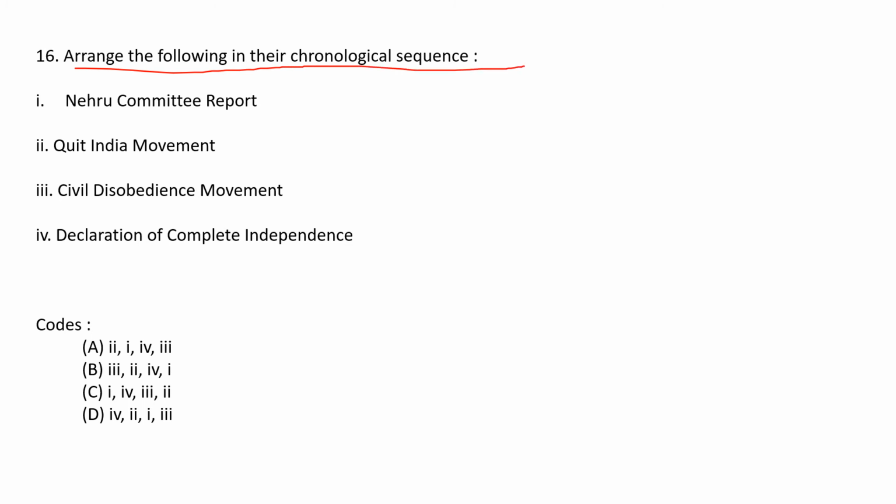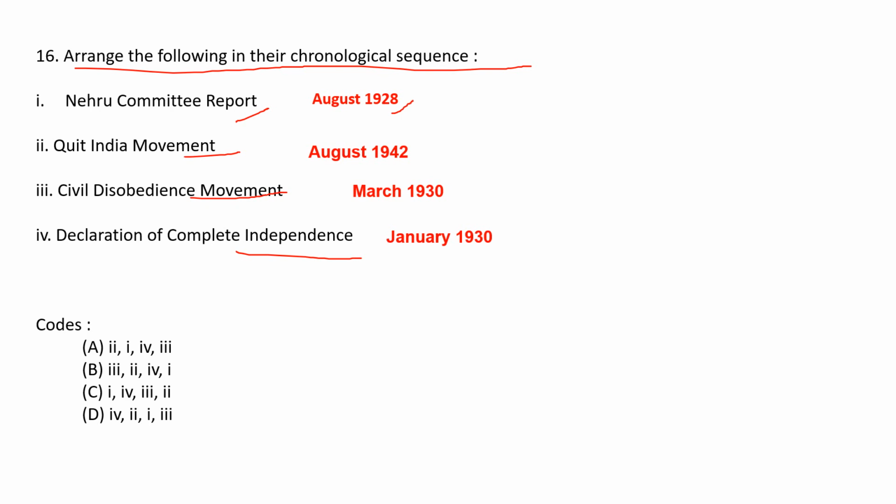Arrange the following in their chronological sequence. Nehru Committee Report, August 1928, Quit India Movement, August 1942, Civil Disobedience Movement, March 1930, Declaration of Complete Independence, January 1930. So what is the correct sequence? The correct sequence is 1, then 4, 3, 2. What is the correct option? Correct option is C.